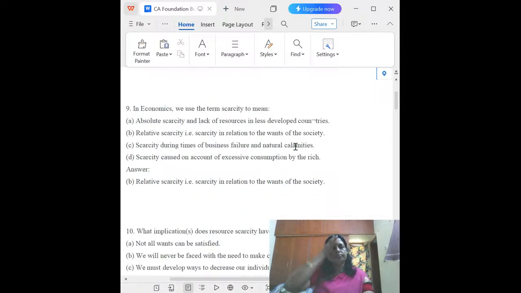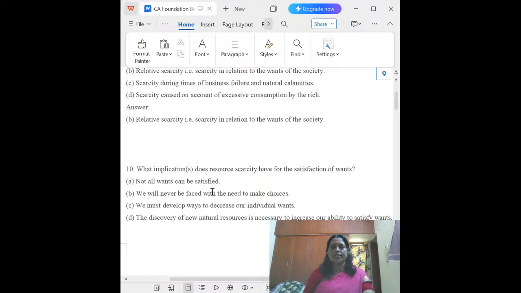The next one. In economics, we use the term scarcity to mean. So what does scarcity mean? It is relative scarcity, that is scarcity in relation to the wants of the society. That is why it is always relative scarcity. Relative scarcity means scarcity in relation to the wants of the society.